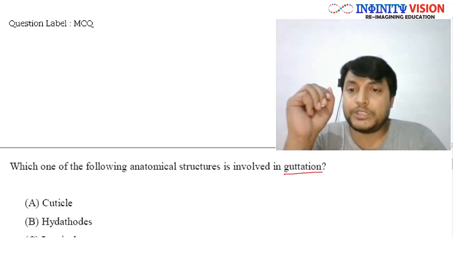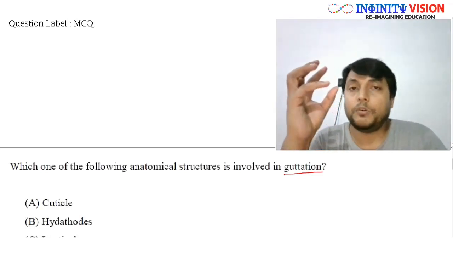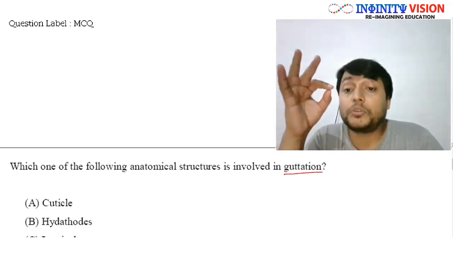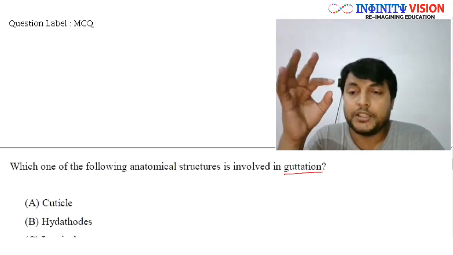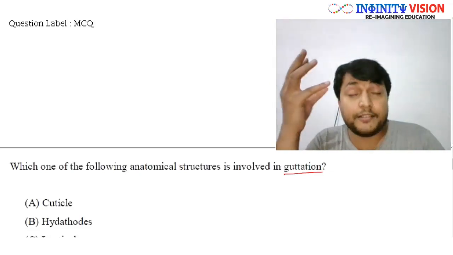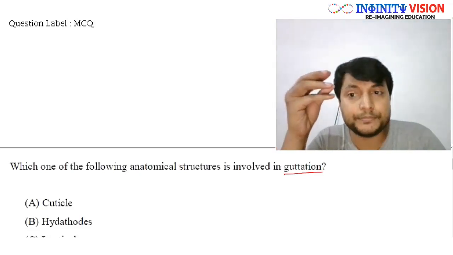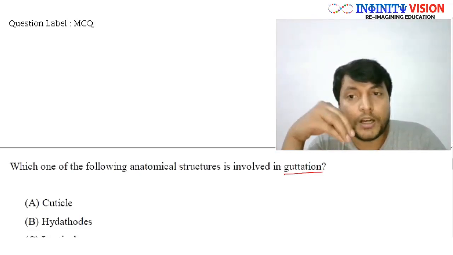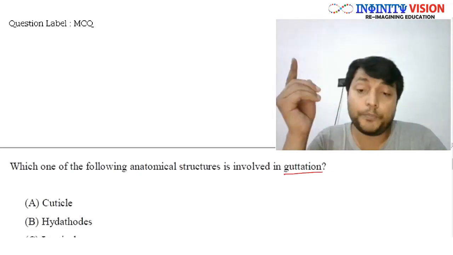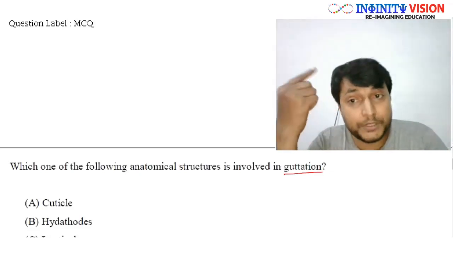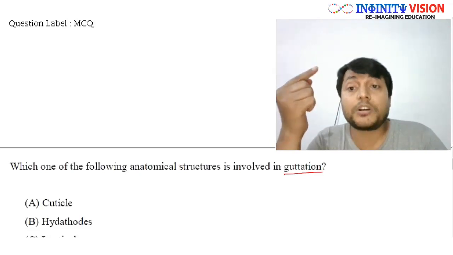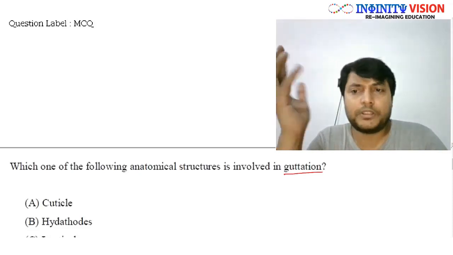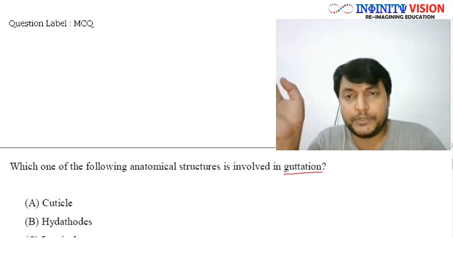This pressure, which pushes the water into the xylem from the root up to the stem, is called root pressure. Think of it as if the root has a small pump, pushing water upward. Now, if the rate of transpiration is higher than or equal to the root pressure, then there will be no guttation. There will be only transpiration.